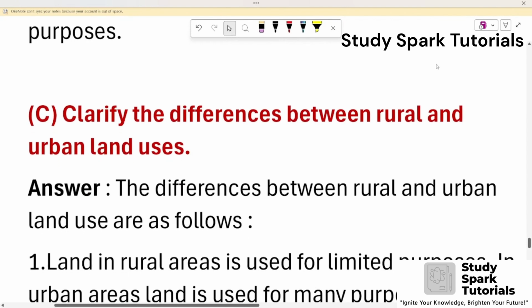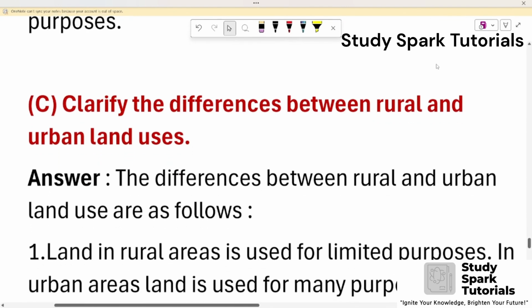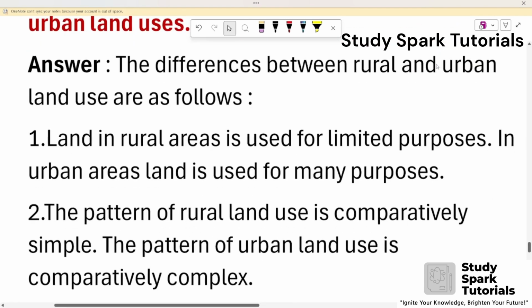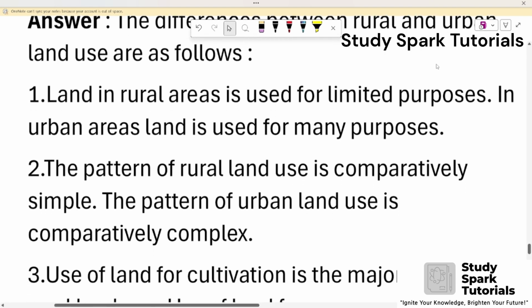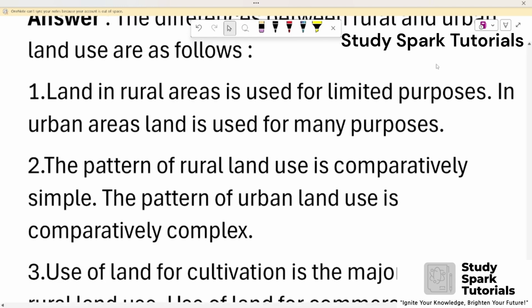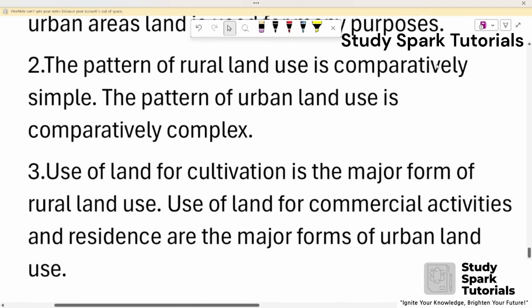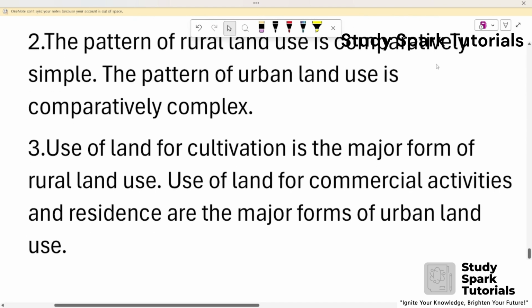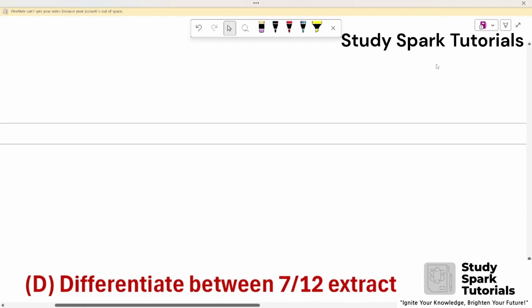C. Clarify the differences between rural and urban land use. Answer: The differences between rural and urban land use are as follows. First, land in rural areas is used for limited purposes. In urban areas, land is used for many purposes. Second, the pattern of rural land use is comparatively simple and the pattern of urban land use is comparatively complex. Third, use of land for cultivation is the major form of rural land use. Use of land for commercial activities and residence are the major forms of urban land use.